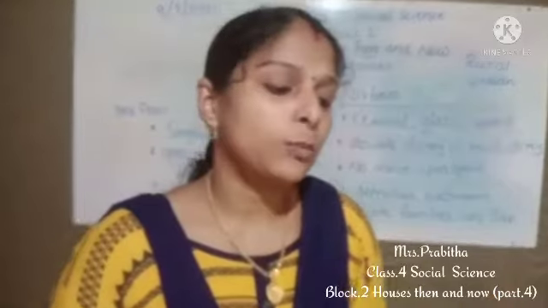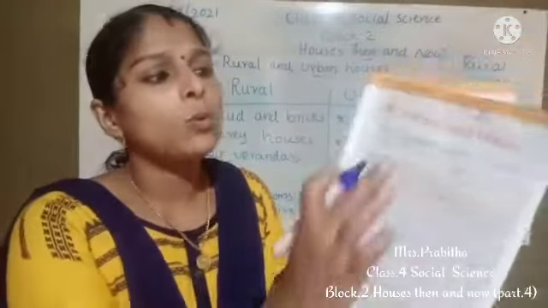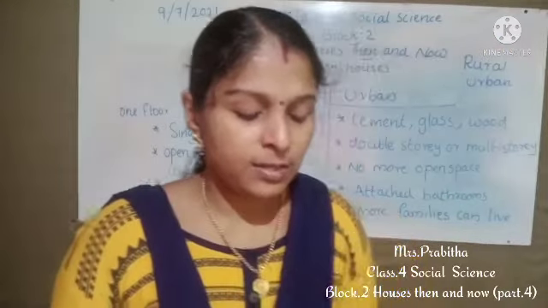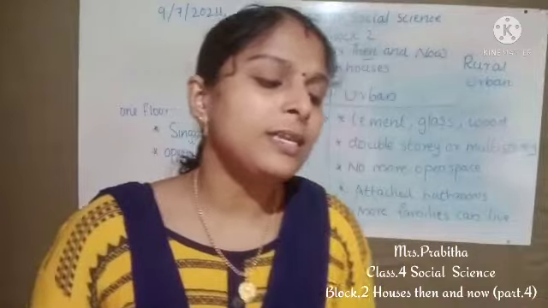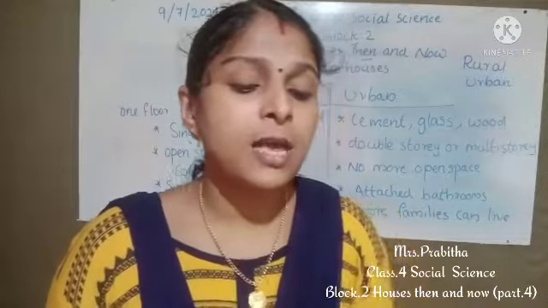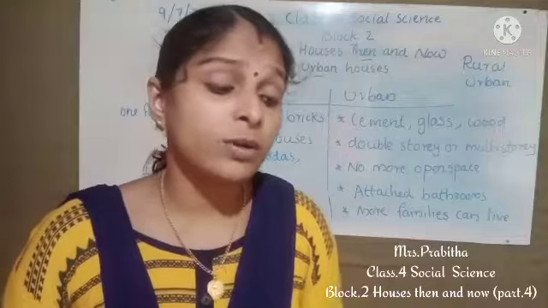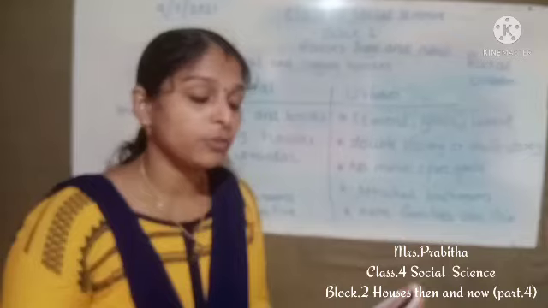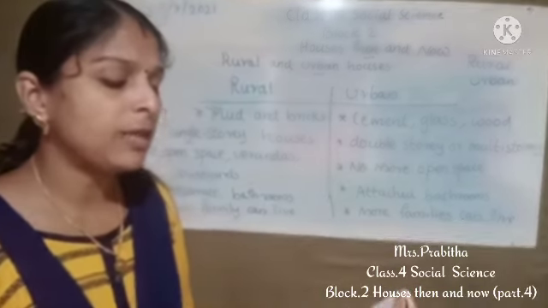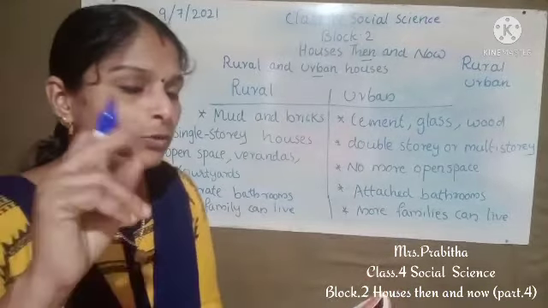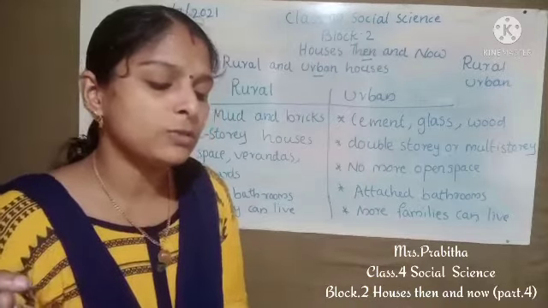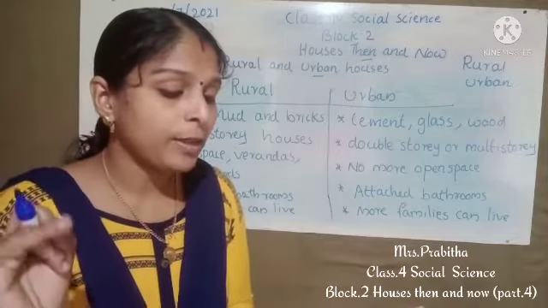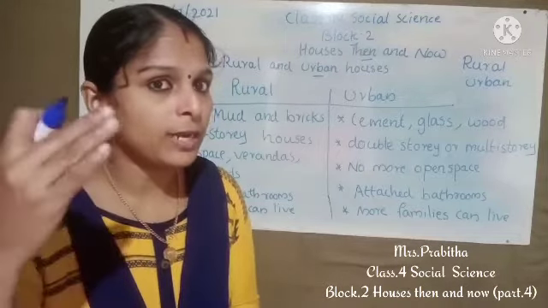All of you take your workbook, children, page number 17, rural and urban houses. Everybody write the date at first. So our first question is, tick materials used to make village houses. Underline those that are used for city houses and circle those that are common to both. So which are the materials used to make village houses, children? Yes. Very good. Mud, bamboo, straw. That you can tick.